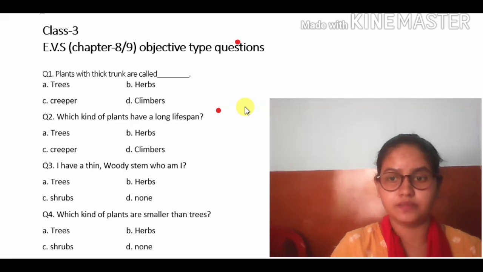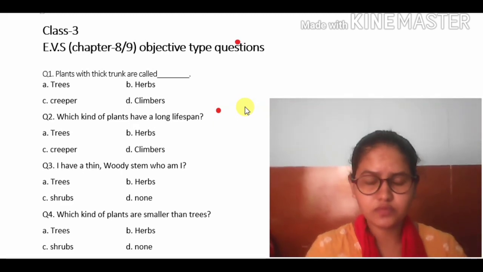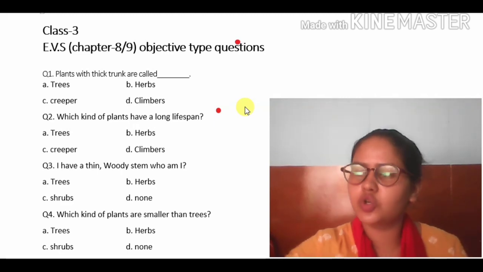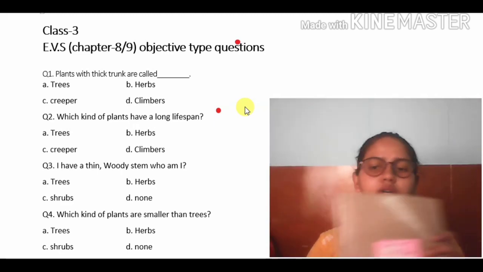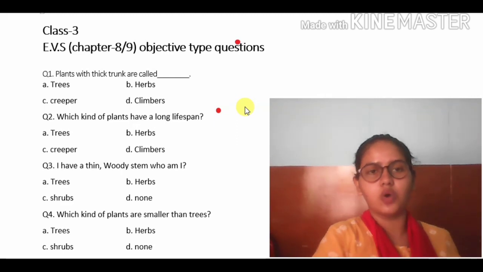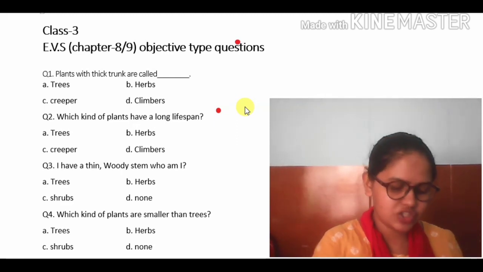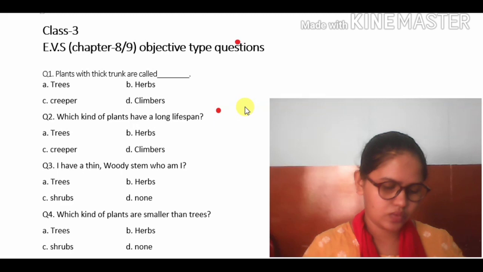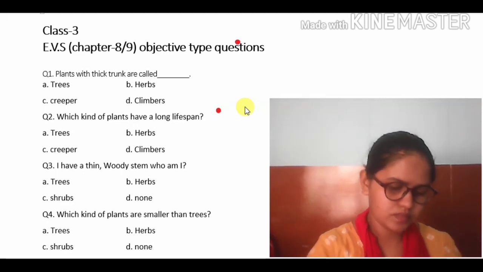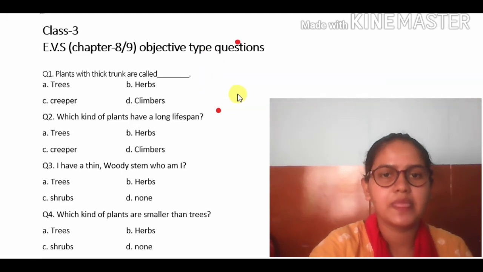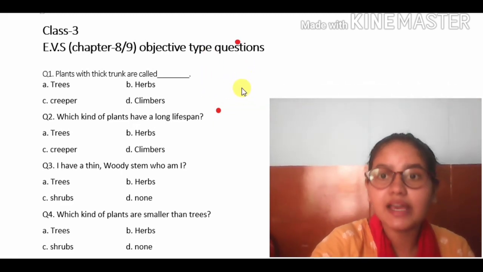Now in the revision, what do we have to learn? We have to learn through the lesson. So you can open your EVS book, right? Now I'm also going to open it. Open your chapters 8 and 9, because all questions are taken from these. So the first one is plants and their leaves. Now let's revise it.